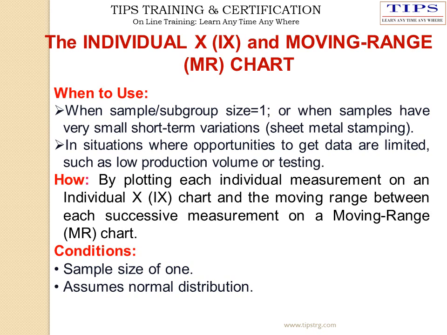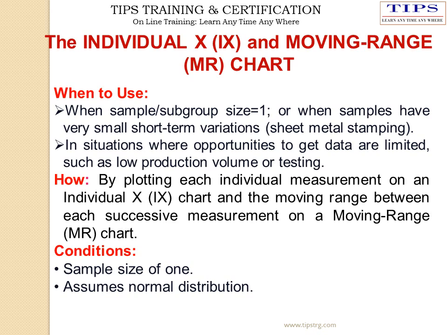In situations where opportunities to get the data are limited, such as low production volume or testing, even in that situation we are using IMR chart. Conditions required are sample size of 1, and it assumes normal distribution.